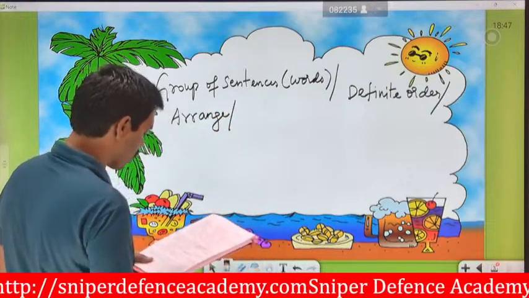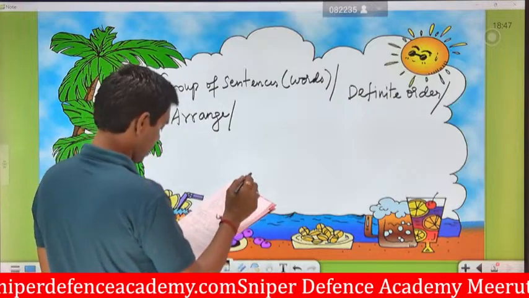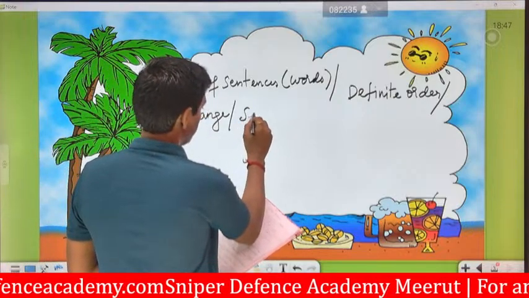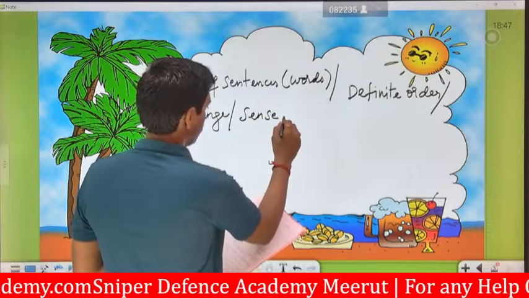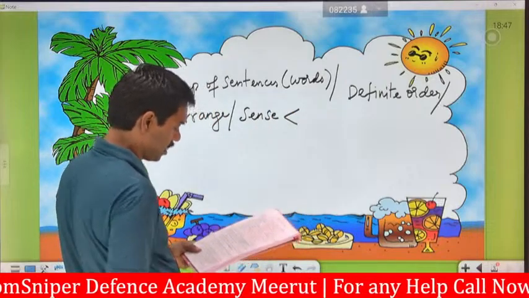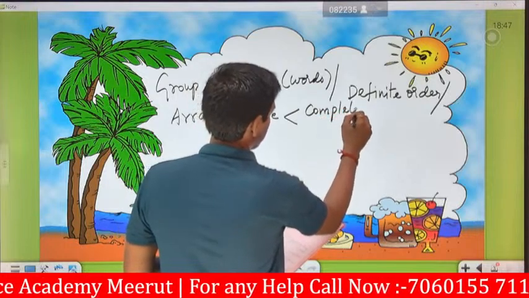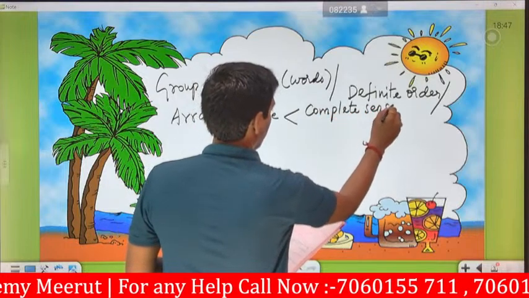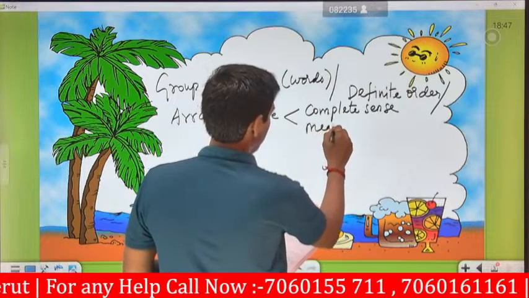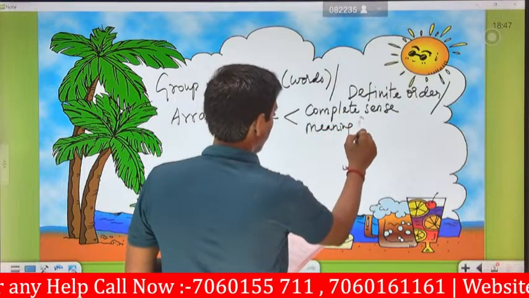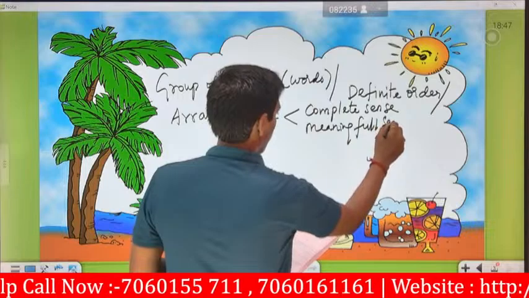In terms of what type of sense, here they are saying that there are two types of sense available. One is meaningful sense and the other is complete sense. First we are going to see about complete sense, and next about meaningful sense.